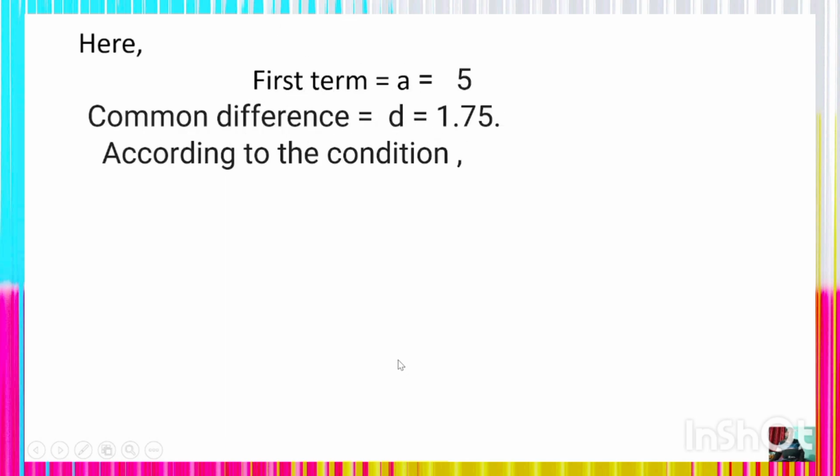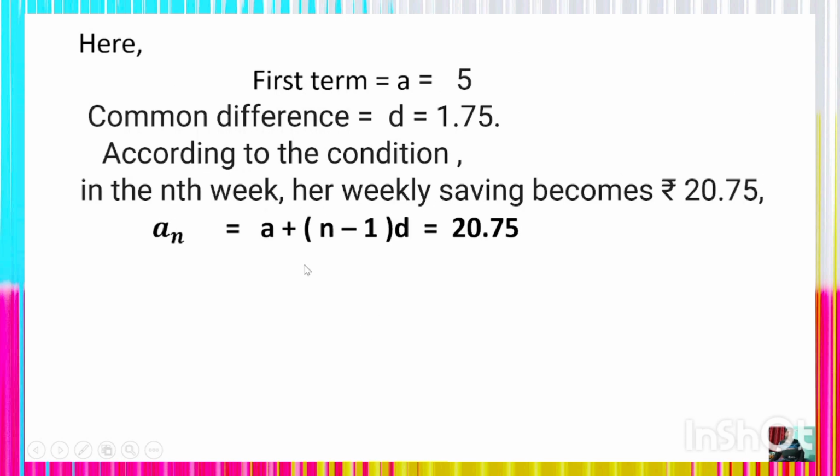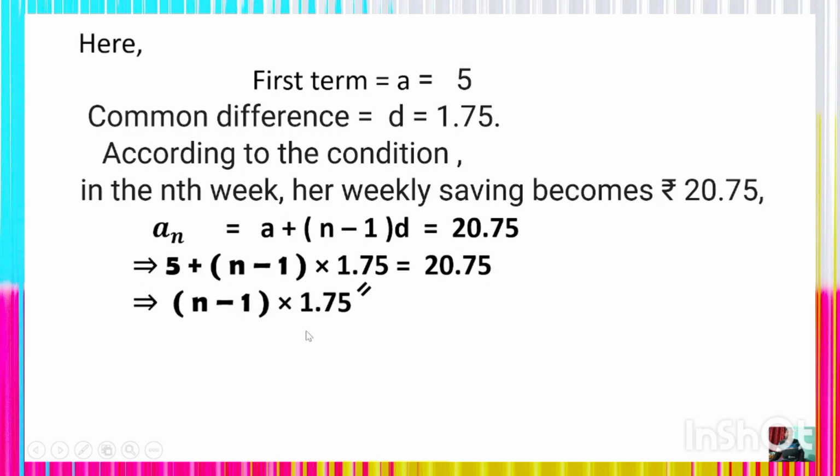So according to the condition, in the nth week of the year, her weekly saving becomes 20 rupees 75 paisa. We can use the general formula of the nth term of the AP, which is a plus n minus 1 whole into d, which is 20.75, right? So 5 plus n minus 1 whole into 1.75 is equal to 20.75. So it will be n minus 1 whole into 1.75, which is 20.75 minus 5. Here plus 5 will be transposed to the right side and it will be 15.75. Thus we get n minus 1 whole into 1.75 is equal to 15.75.